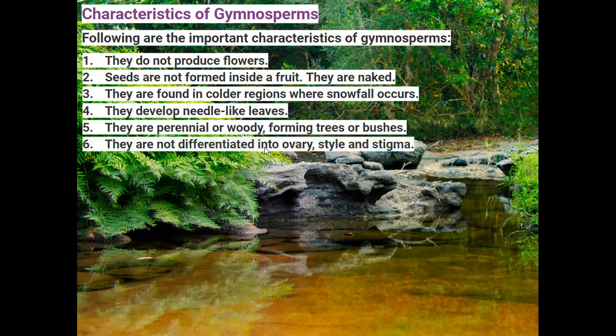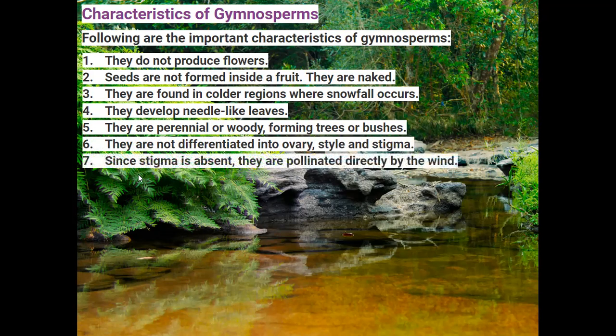The reproductive organs are not differentiated into ovary, style, and stigma. Since the stigma is absent, they are pollinated directly by wind only, not by insects or other types of cross pollination.